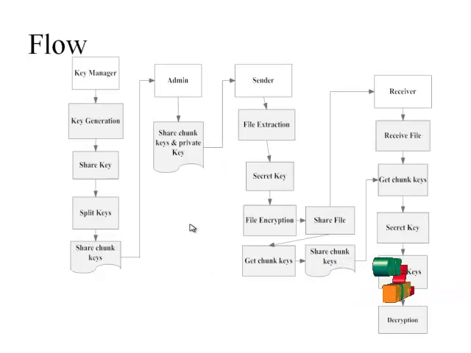Next flow of the project: key manager will generate the key and share it with the admin, and the key manager will split the generated private key and forward the split keys and secret key to the admin. Admin will share the received chunk keys and private key with the sender, and sender will extract the file and encrypt it based on the received secret key and forward these chunk keys to the receiver. Receiver will get the chunk keys and private key from the sender and will get the secret key for merging the chunk keys. After merging the chunk keys, receiver will decrypt the message.